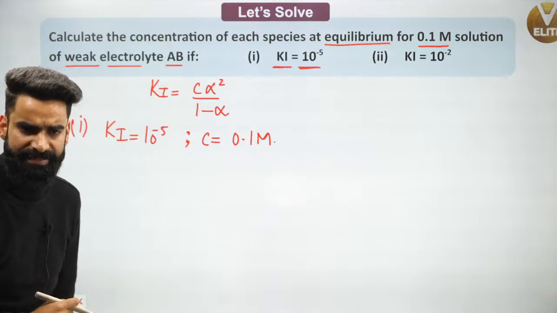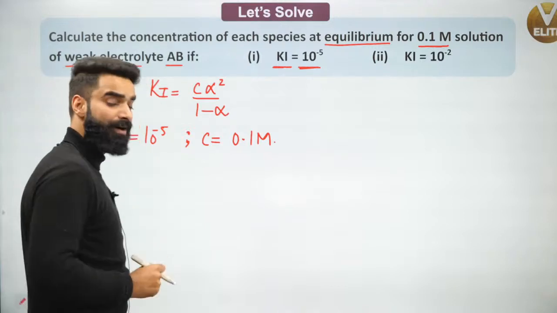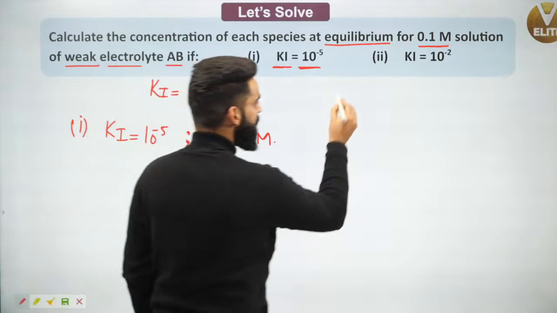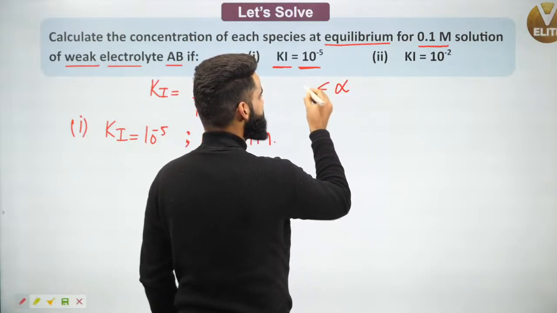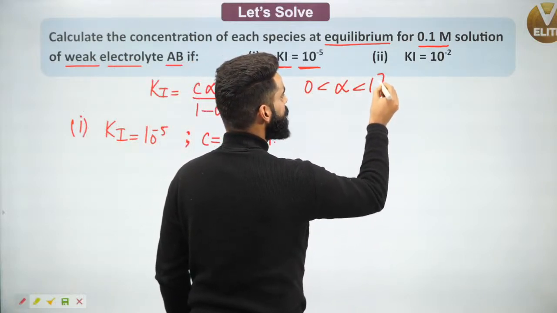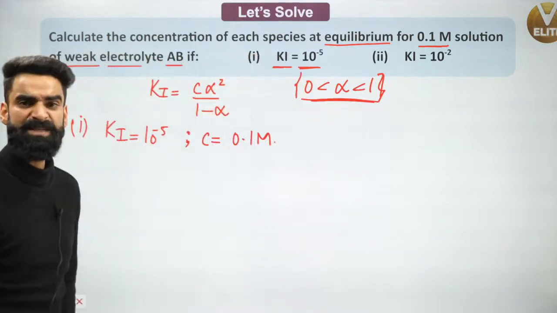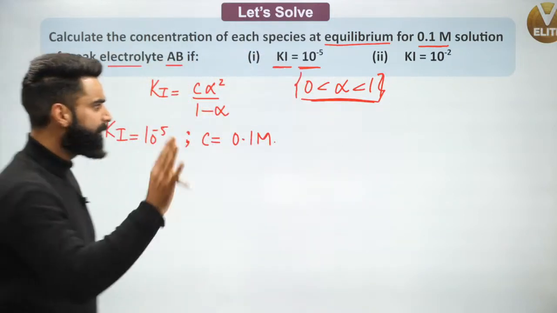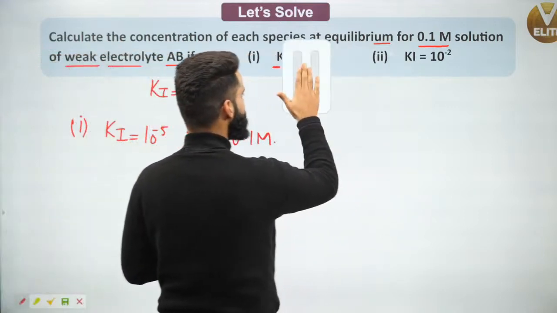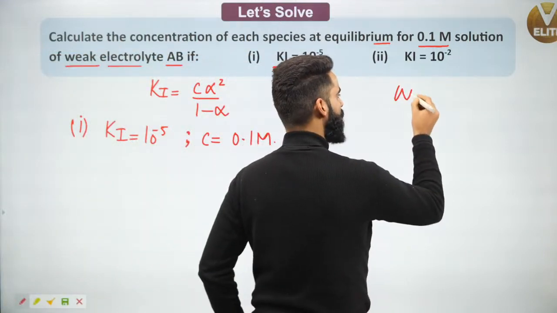Now people, if you remember, I told you that in a weak electrolyte, the alpha value lies between 0 and 1. Remember one important thing from now onwards.